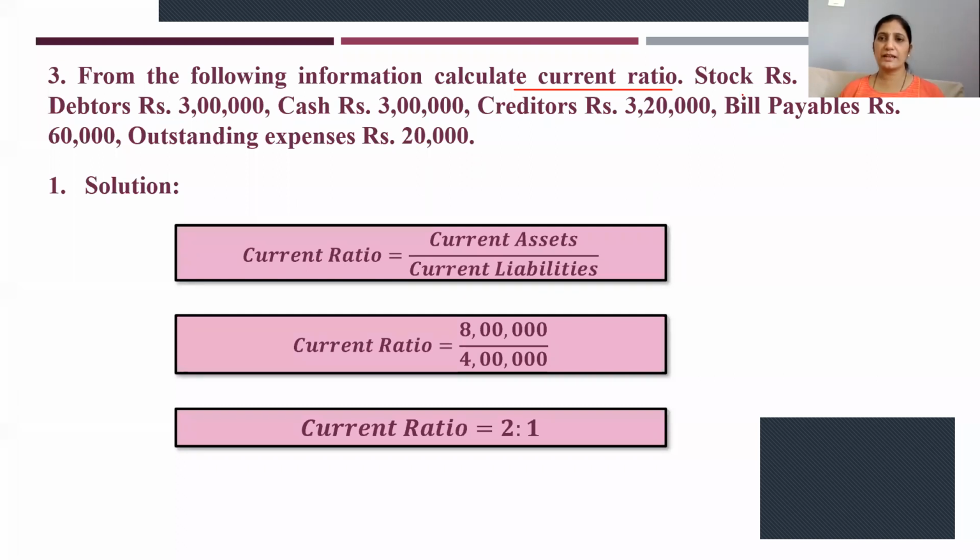So here, what are current assets? Stock is a current asset, debtors are current assets, cash is a current asset. Okay, anything else you have as a current asset? No, only these three items. So 2 lakhs plus 3 lakhs plus 3 lakhs, it is 8 lakhs. Next, creditors 3 lakh 20,000, bills payable 60,000, outstanding expenses 20,000, together it is 4 lakhs. So current ratio is 2:1. 8 lakhs divided by 4 lakhs, you will get 2:1.